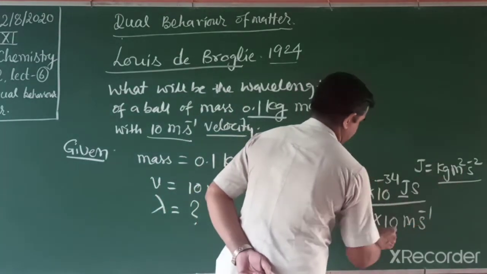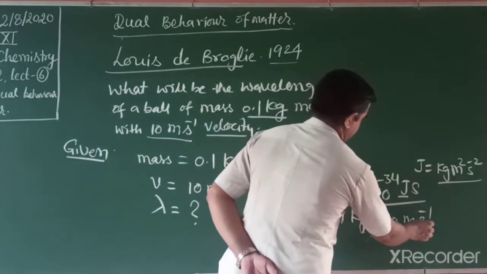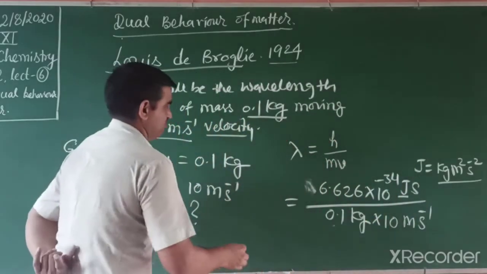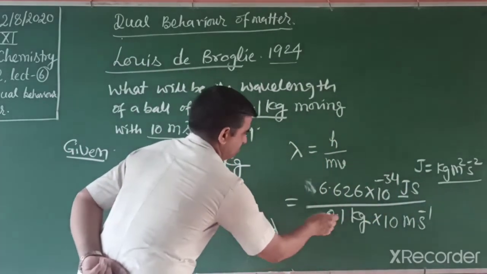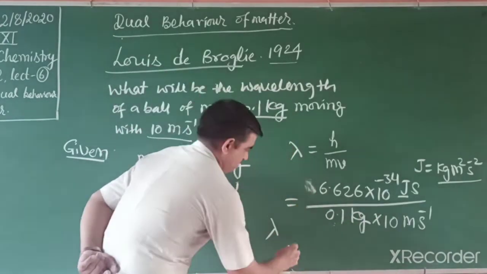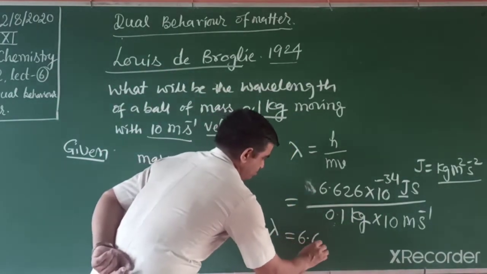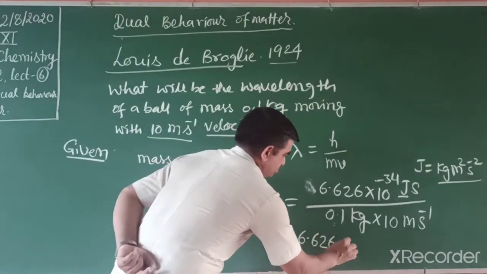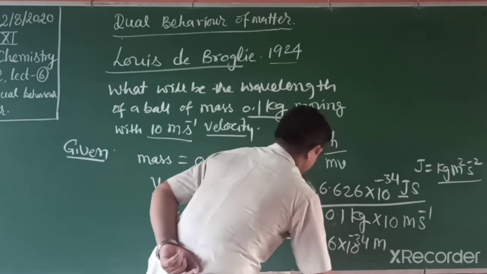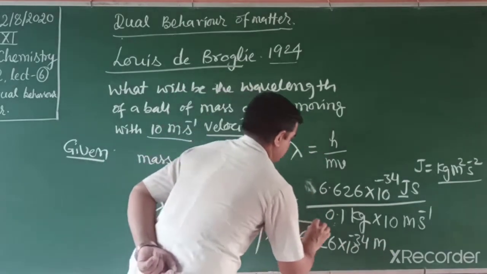Meter cancels, kilogram also cancels, and second inverse also cancels. Then we get wavelength. 0.1 into 10 multiply is 1. So the answer is 6.626 into 10 to the power minus 34 meter. This is the wavelength.